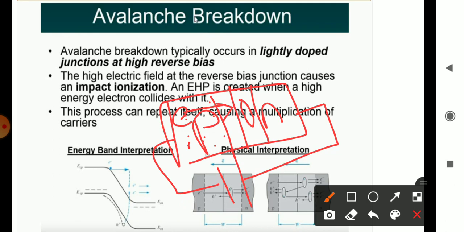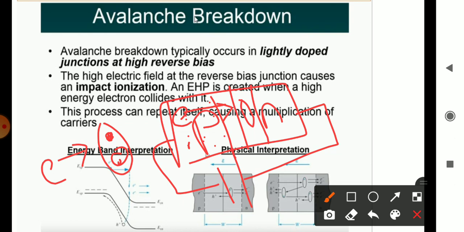When this electron gains kinetic energy and hits this covalent bond, it will create an electron hole pair. So when this electron hits the covalent bond, an electron hole pair is generated.